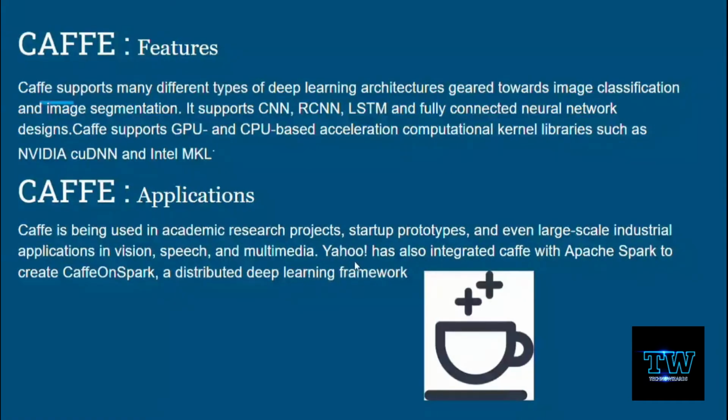Still now Yahoo is using Caffe, but not only Caffe, they have integrated Caffe with Apache Spark, another machine learning framework which we'll see in a later video, and they have created a new machine learning framework called CaffeOnSpark to boost speed and develop some further advantages. So they have integrated both of these machine learning frameworks to create a new one, and they have generally been using it.